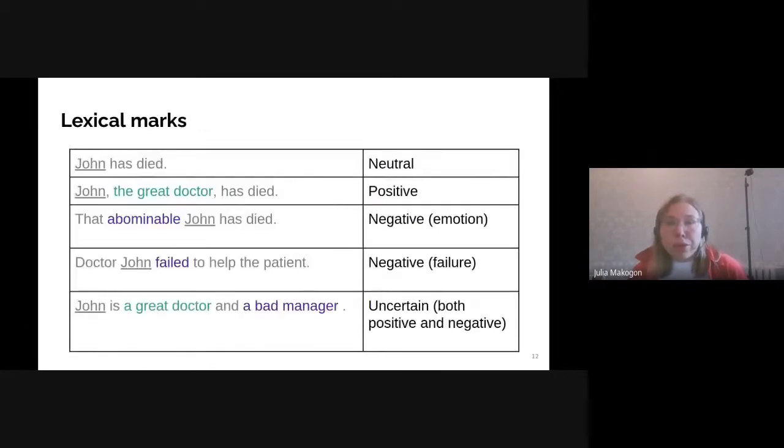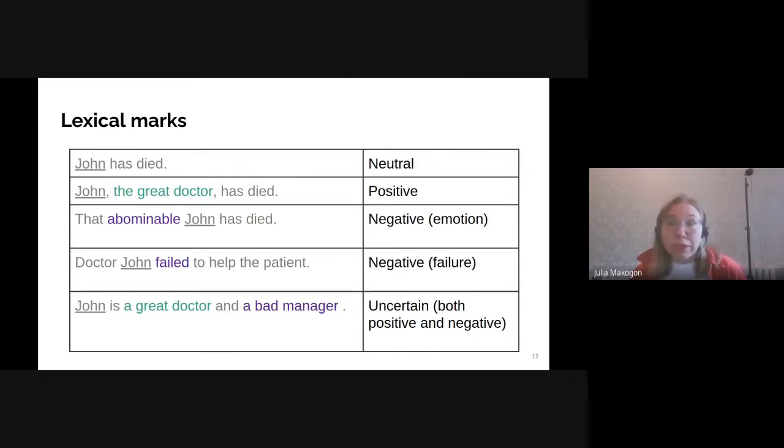We encourage annotators to justify their decision based on the presence of relevant phrases in the text, the so-called lexical marks. If definitely there are more positive lexical marks than negative ones, the entity should be labeled as positive and vice versa. Neutrality means the absence of both positive and negative phrases about the entity. Entities are marked with a certain label if there is no way to choose what marks are more important. The most common cases are ironic or sarcastic statements.